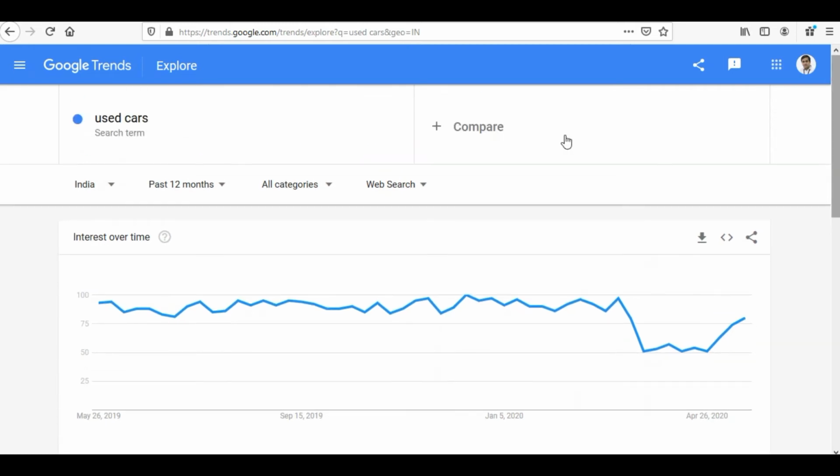So based on this, I can change my different searches related to how much search volume they are getting and what is the trend going on, and I can identify new keywords along the way which I would keep on noting down, maybe in an Excel file one after the other.